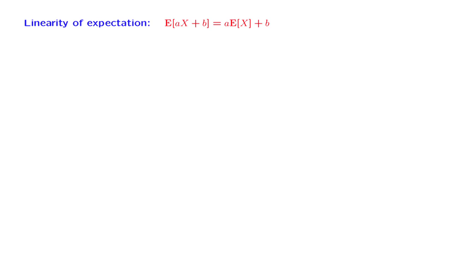We end this lecture sequence with the most important property of expectations, namely linearity. The idea is pretty simple. Suppose that our random variable X is the salary of a random person out of some population, so that we can think of the expected value of X as the average salary within that population.